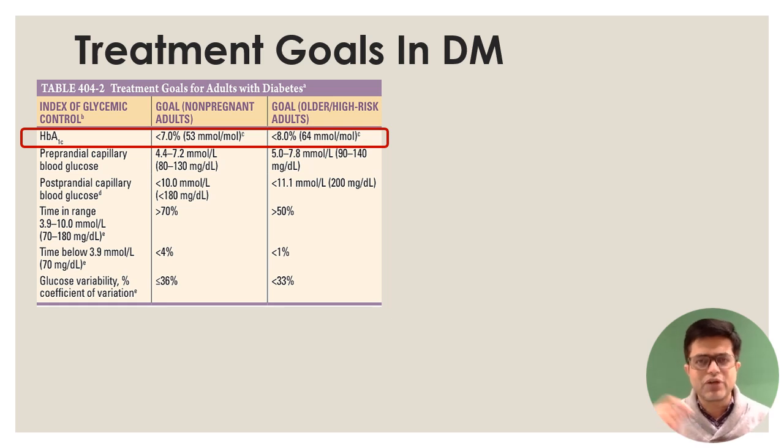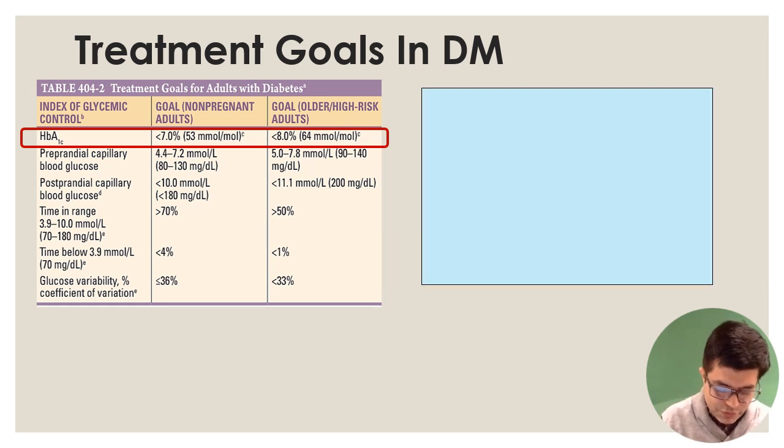When you give insulin or oral hypoglycemic drugs, depending upon the type of diabetes, what should be the target HbA1c? The cutoff was 6.5%, right, for diagnosis. For treatment purposes, for a non-pregnant normal adult diabetic patient, the cutoff is less than 7%. And for an older person or a person with cardiovascular disease, a high-risk patient, the cutoff will be less than 8%.